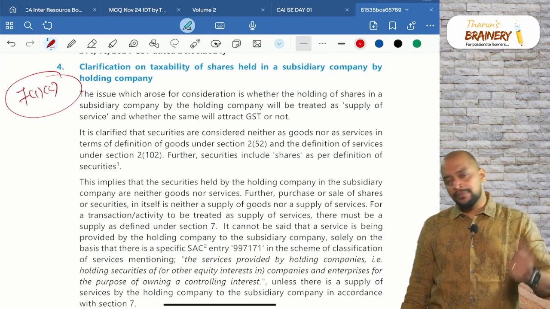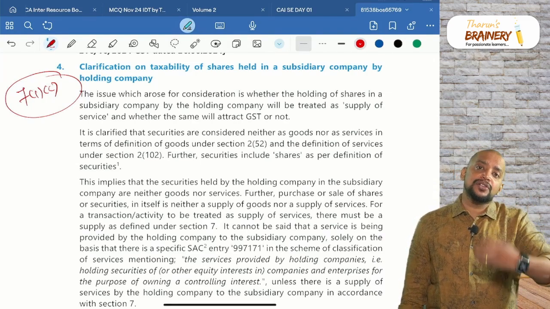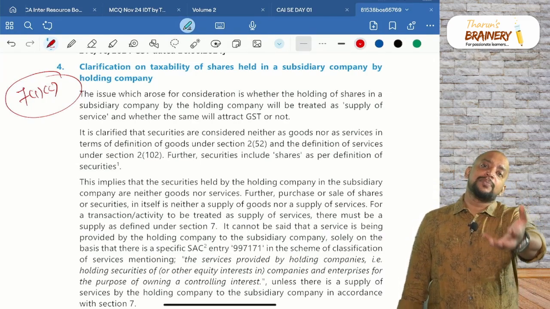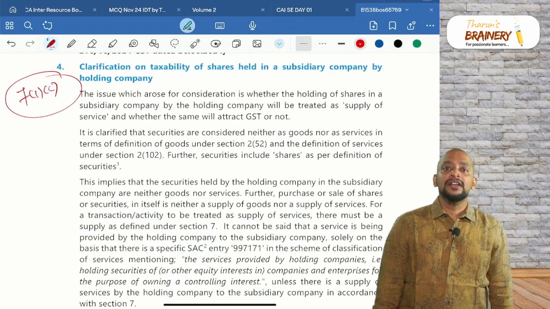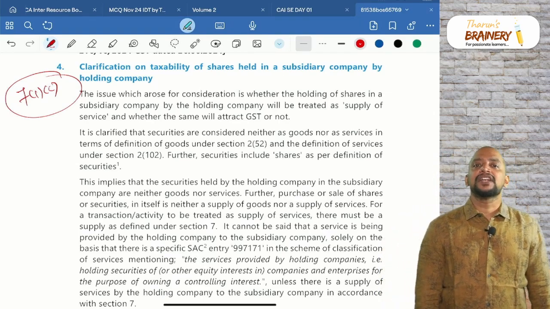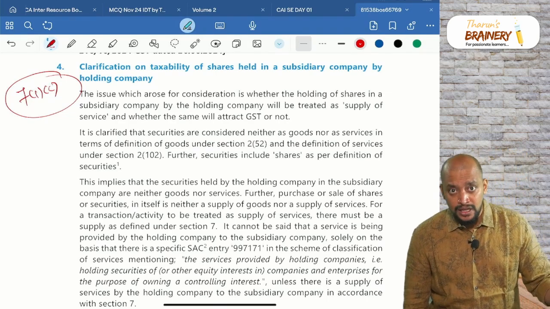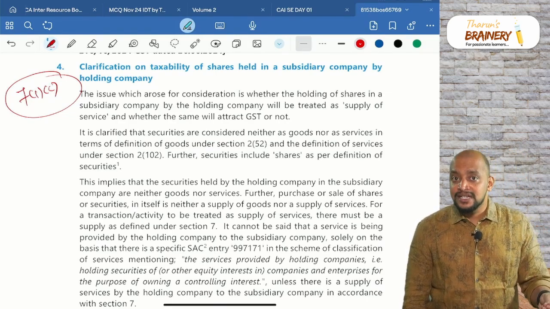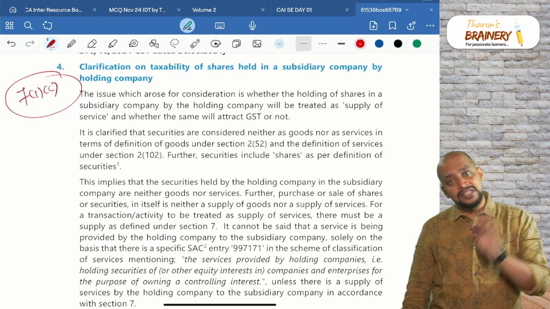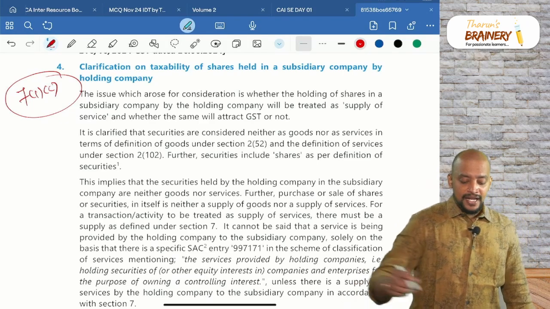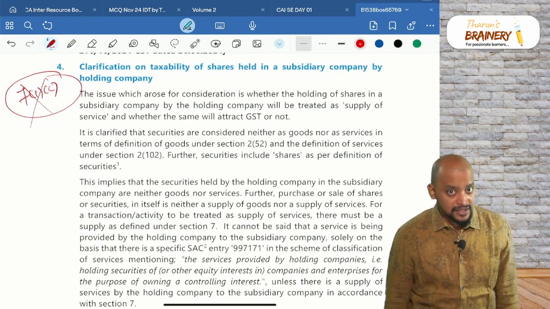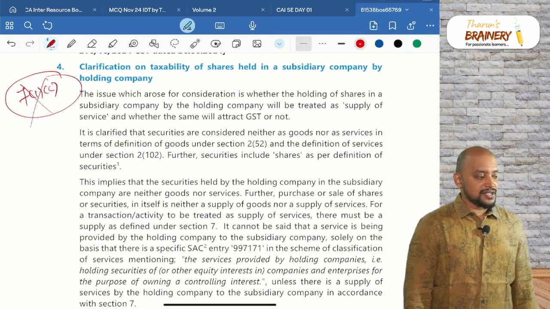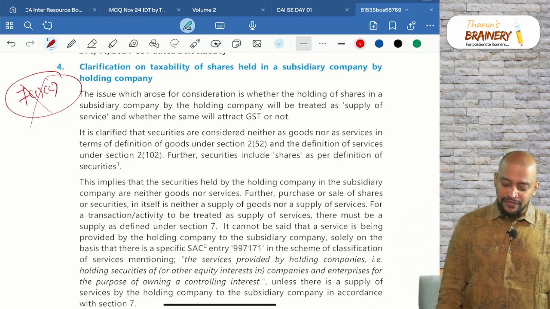Now there is a holding company which is holding the shares of the subsidiary company. That is, they purchase the shares of the subsidiary company, or they are holding the shares of the subsidiary company. In this case, whether this activity will become supply. First of all, shares, that is securities, are neither goods nor services. Consequently, it will not come under supply 71C, because first it should become goods or services. When it is not goods or services, why should it be covered? It will not be covered.